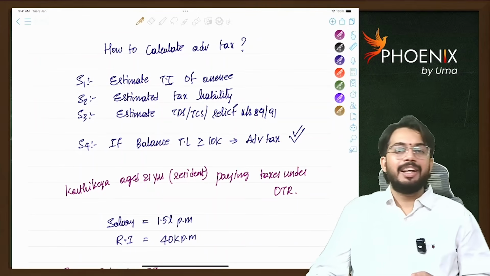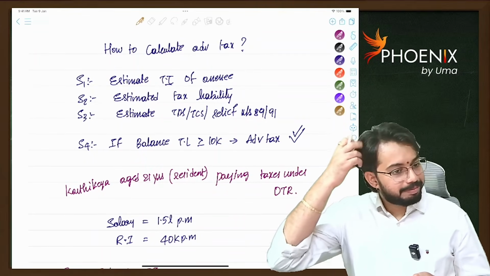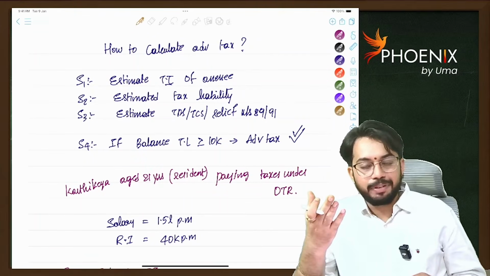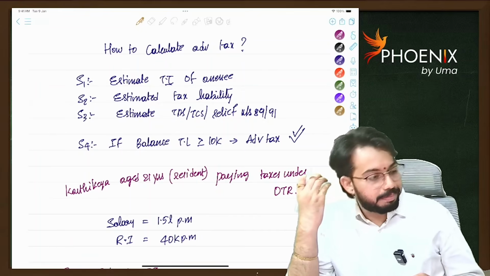So how to calculate advance tax? These running notes, if you want, I will share with you. Not a problem.